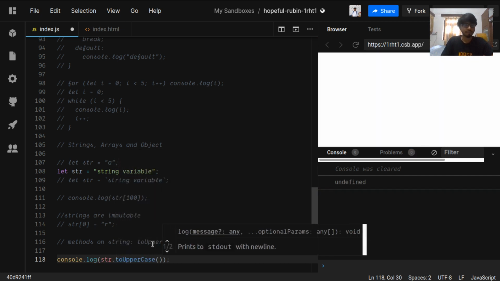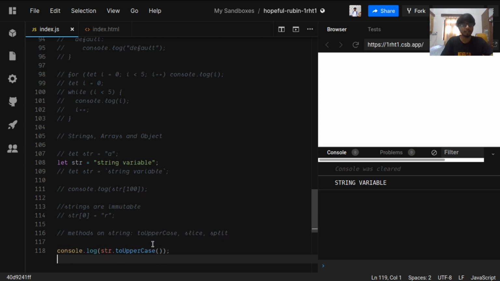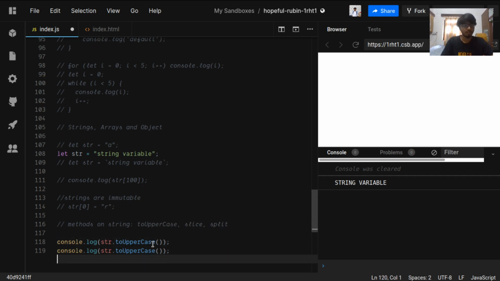What happens? The string variable is now uppercased. Let's check out the string variable again after uppercasing it. So it is not mutated. I mean to say that this does not change the original string. It will just return the uppercase version. But as you can see, the string variable is not changed.